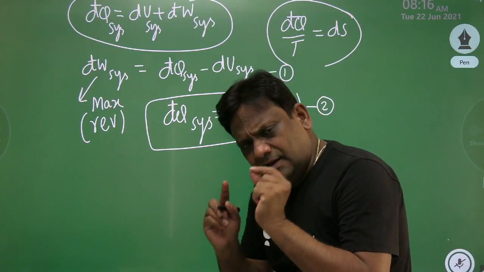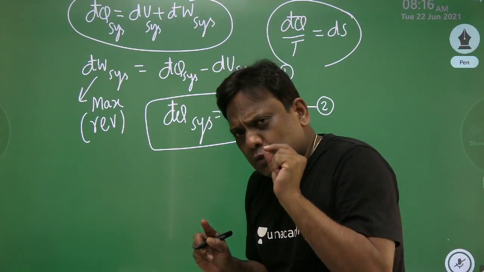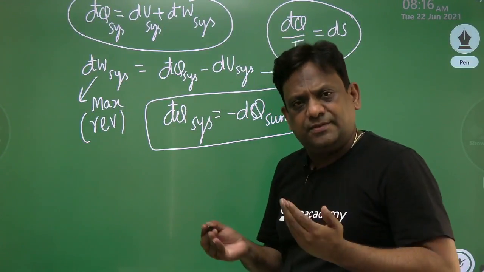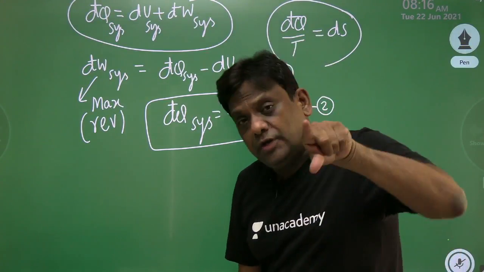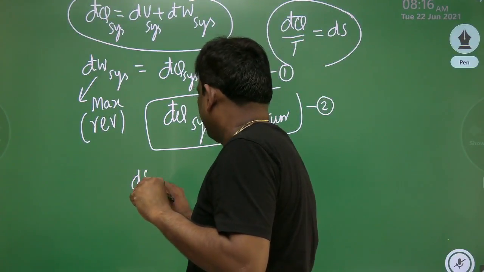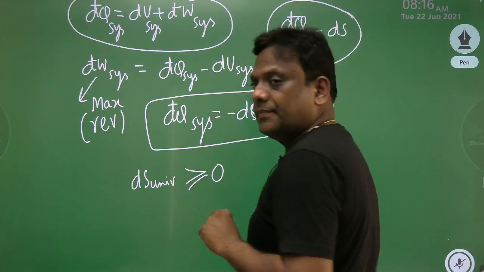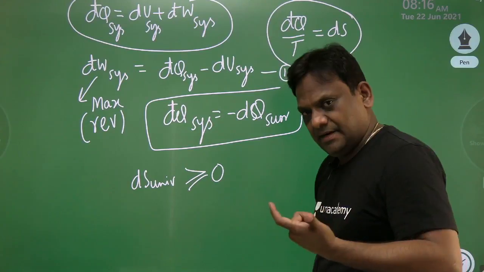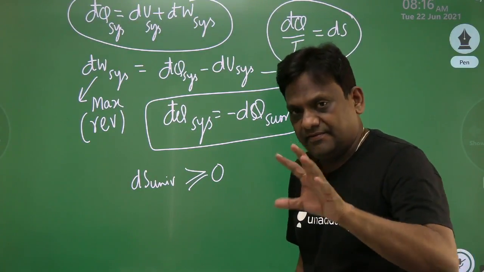We have studied entropy, that is a directional law. According to the second law of thermodynamics, only those processes are feasible for which the change of entropy of the universe, I repeat, the change of entropy of the universe is either greater than or equal to 0. Greater implies the process is irreversible and equality implies the process is reversible.